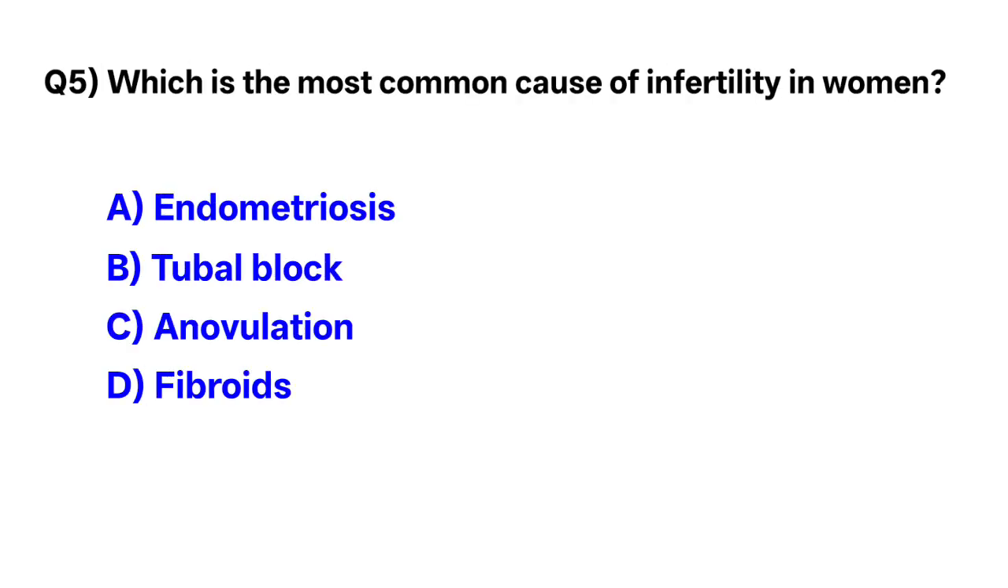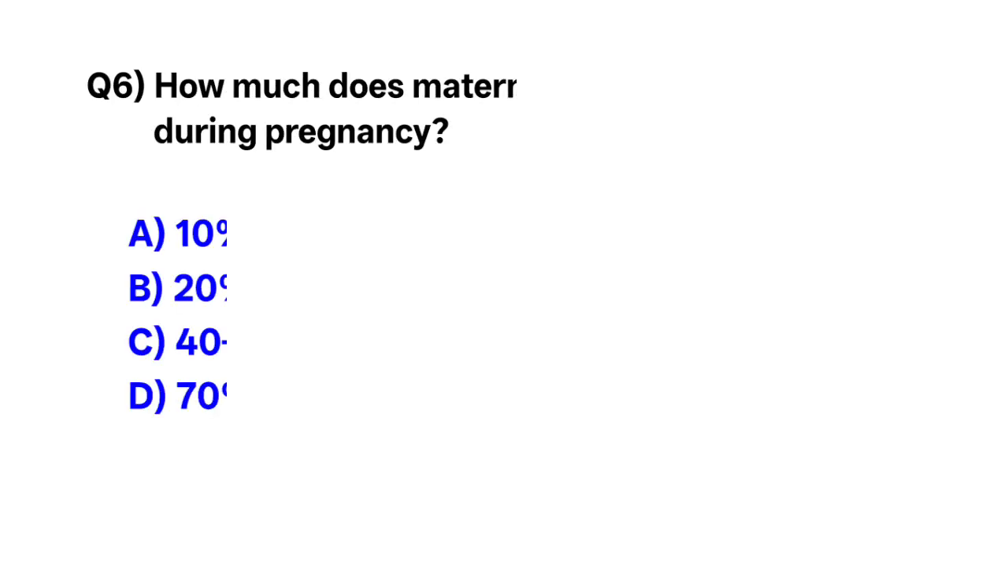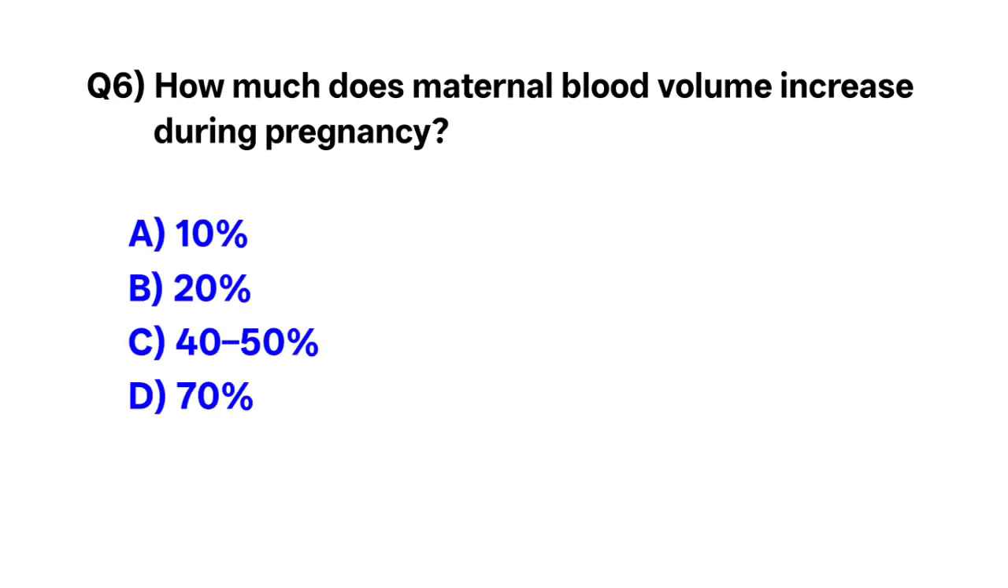Question number 5. Which is the most common cause of infertility in women? The correct option is C. Involution. Question number 6. How much does maternal blood volume increase during pregnancy? Correct option is C. 40 to 50%.